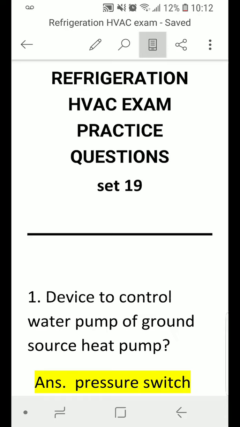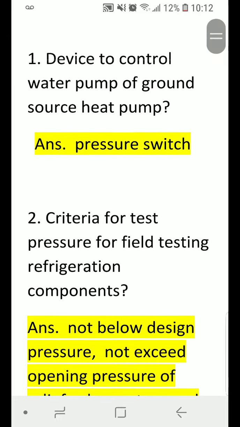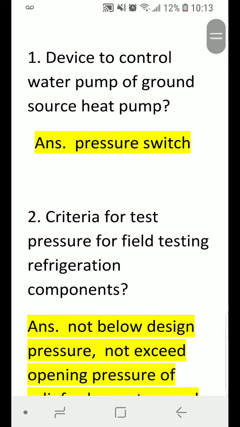Refrigeration HVAC exam practice question set 19. Device to control water pump of ground source heat pump. Answer: pressure switch.